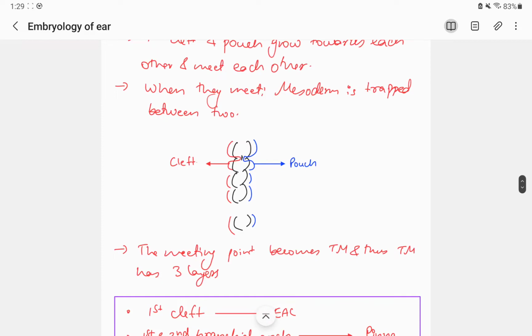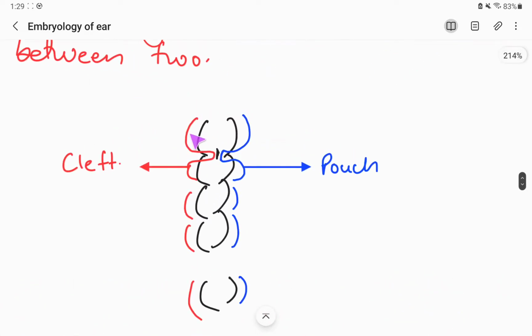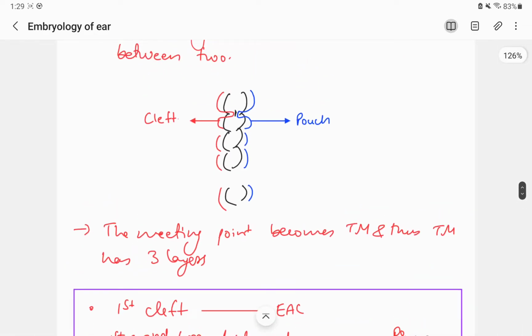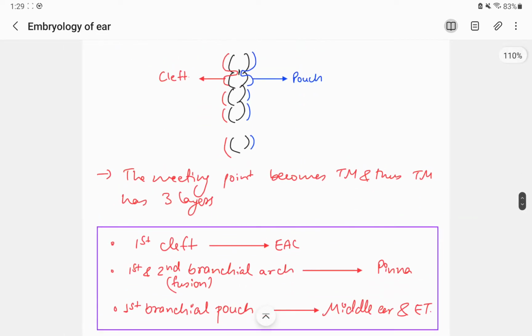All right, and when they meet together, you can see this is the ectoderm, this is the mesoderm, and this is the endoderm. So when the ecto and endo are meeting, the mesoderm is getting trapped in between the two. So in the embryological development process, when they are trapped, this meeting makes the tympanic membrane. And the middle layer is trapped. So this develops to form the tympanic membrane.